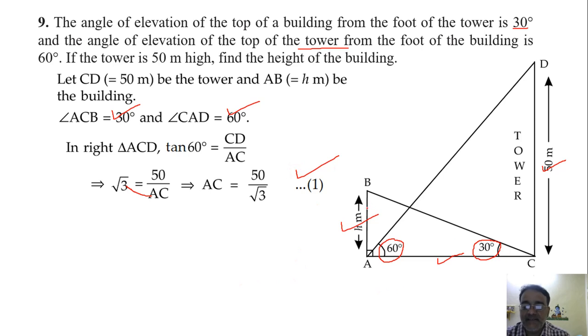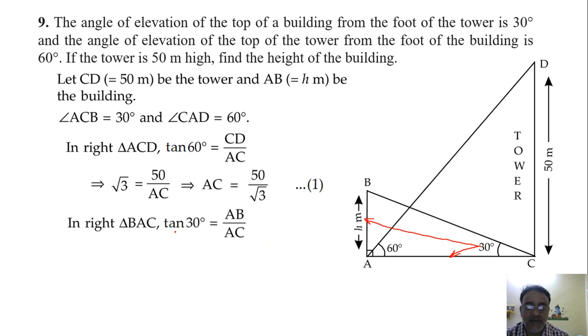Now we'll take the triangle ABC. ABC triangle में 30 का ये opposite side है और इसका value हम लोग के पास आ गया AC, that is adjacent side. Okay, so we'll use tan 30 degree here also. AB upon AC. What is tan 30 degree? 1 by root 3. So 1 by root 3 is equal to h upon AC. Now AC will be equal to h root 3. Let it be equation number 2.